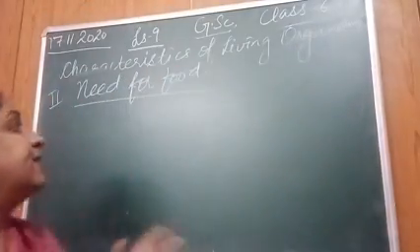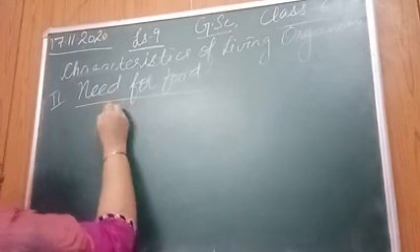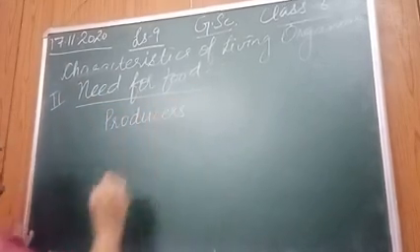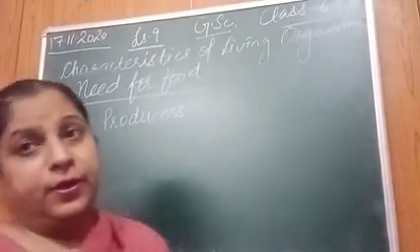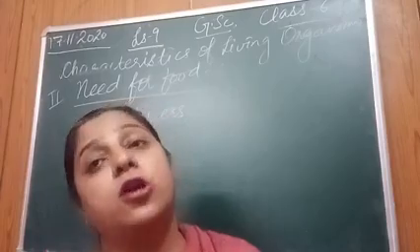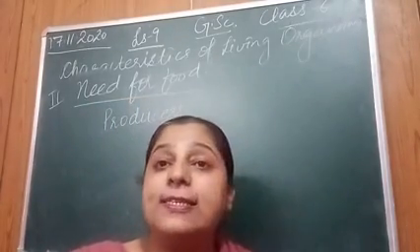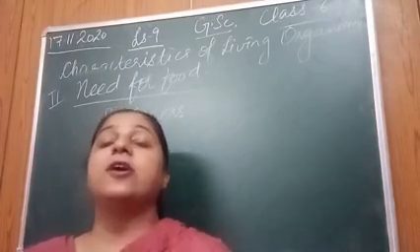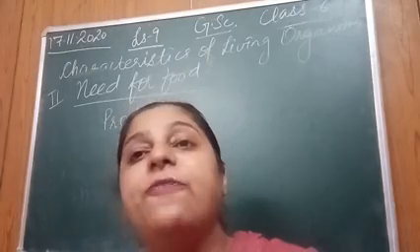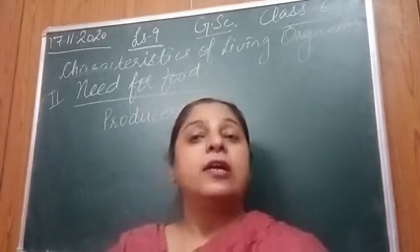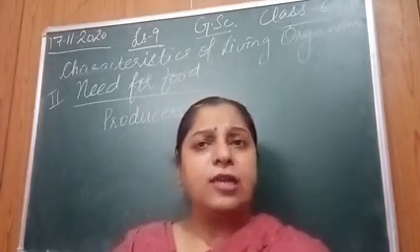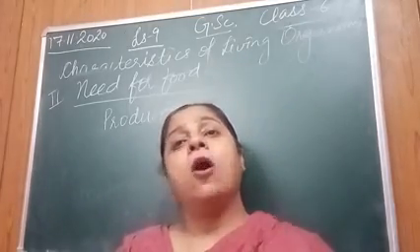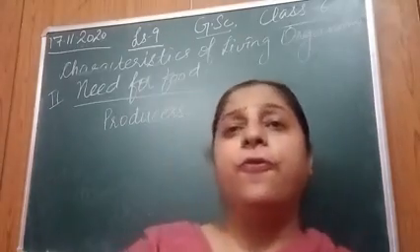As I already discussed, green plants are known as producers because they can make their own food by the process of photosynthesis. What is photosynthesis? A process in which green plants make their food in the presence of carbon dioxide, water, sunlight and chlorophyll, and release oxygen along with food.